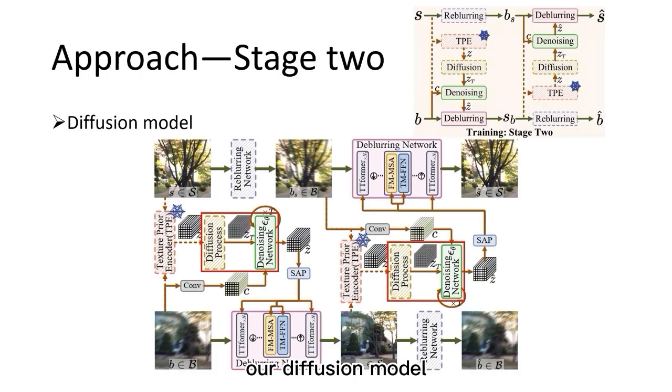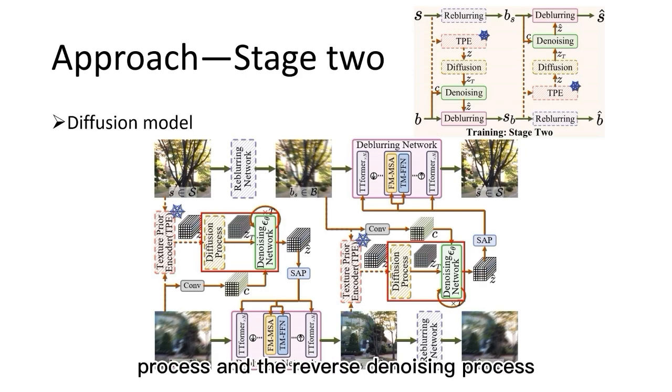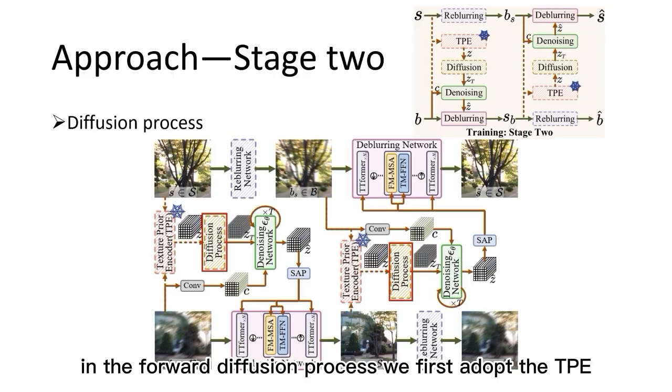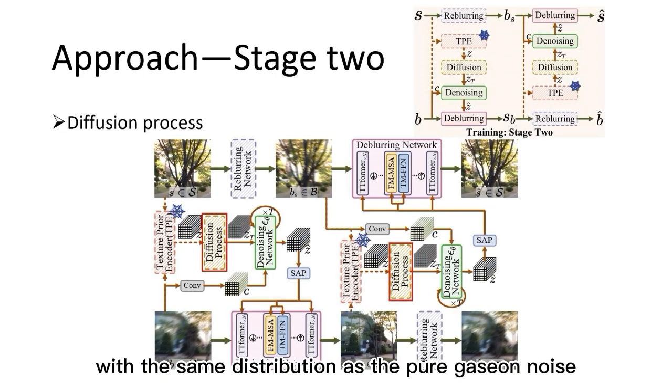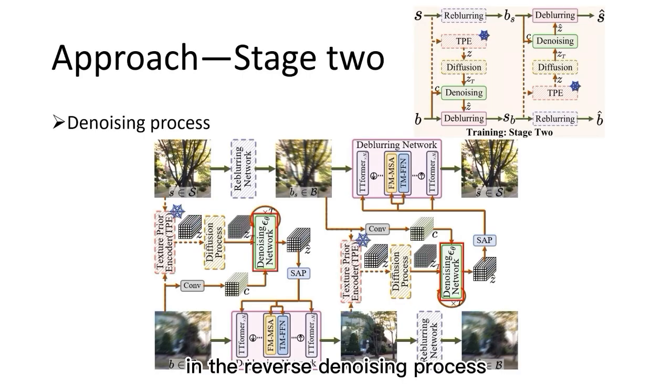Our diffusion model consists of the forward diffusion process and the reverse denoising process. In the forward diffusion process, we first adopt the TPE, in which the parameters are frozen, to generate the texture prior Z as ground truth, and then add noise to Z by the diffusion process and get the ZT with the same distribution as the pure Gaussian noise. In the reverse denoising process, we use the denoising network to generate the reconstructed texture prior hat Z using the extracted feature C from the blurry input as the condition and Z as the target.